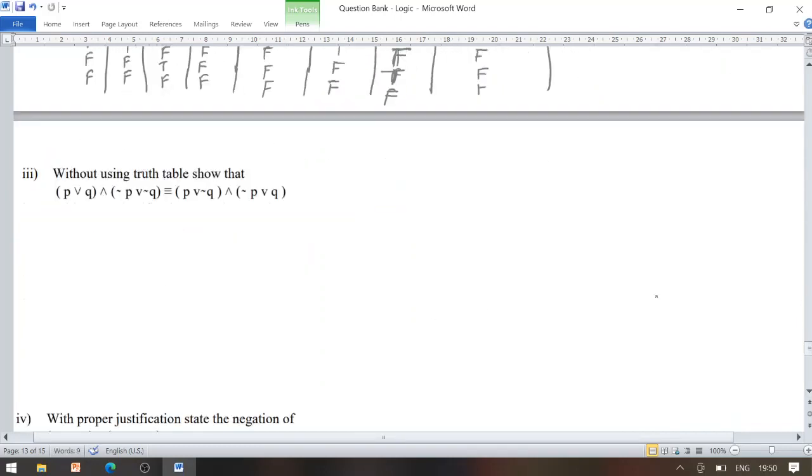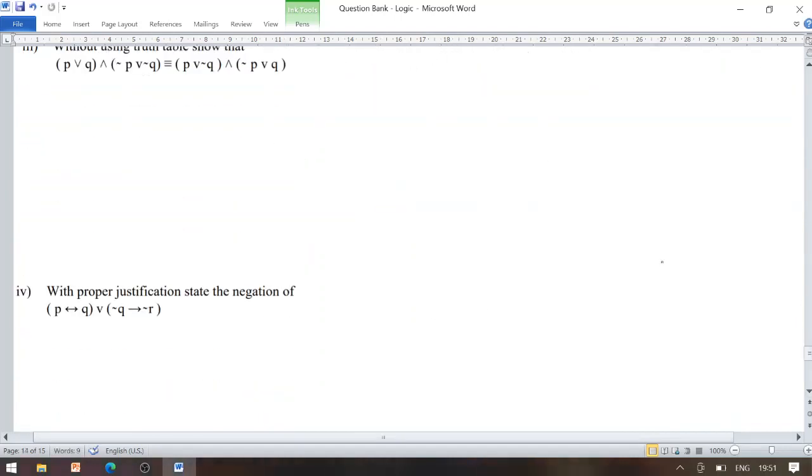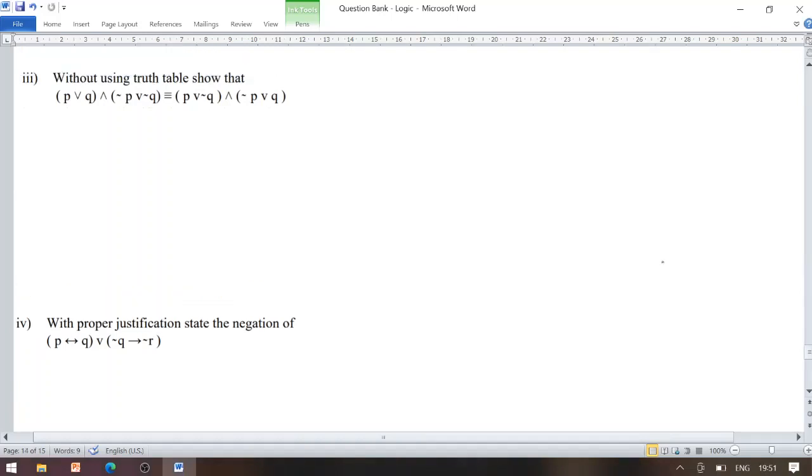Now look at the next statement. Without using the truth table, show that. Actually it is of the form, there is a certain mistake over here. P disjunction Q conjunction negation P disjunction negation Q is actually logically equivalent with the negation of P disjunction negation Q conjunction negation P disjunction Q, like that.